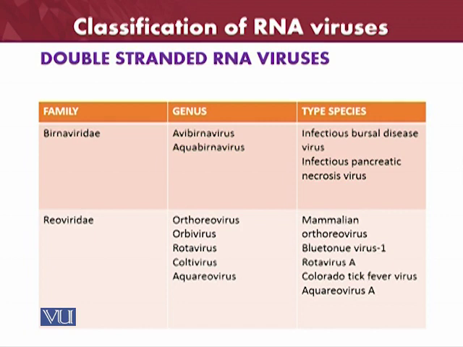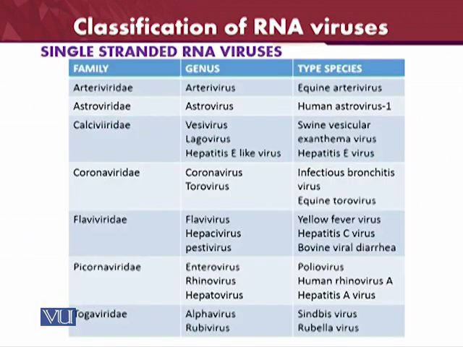Then the Reoviridae, the family is the Reoviridae. It has the genera Orthoreovirus, Orbivirus, Rotavirus, Coltivirus, and Aquareovirus. These are the mammalian orthoreoviruses. The species are bluetongue virus, rotavirus, Colorado tick fever virus, and Aquareovirus A. We will study the species in detail one by one, and all the viruses, how they are causing the disease here.